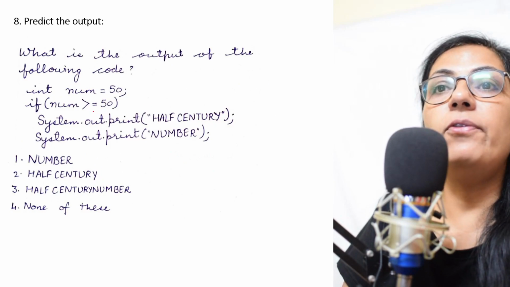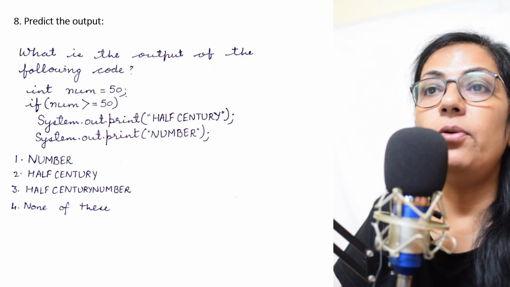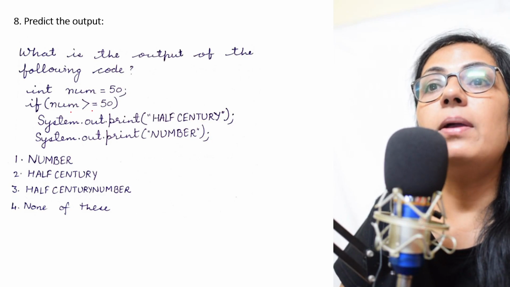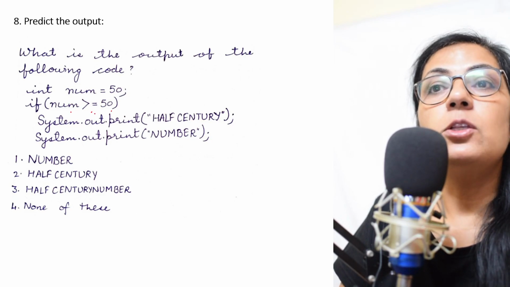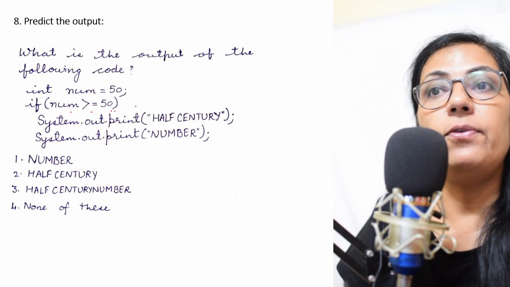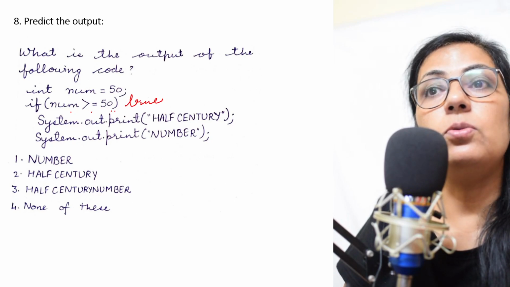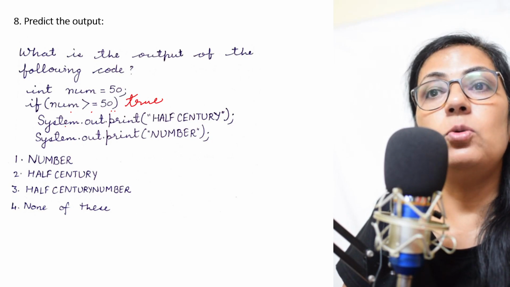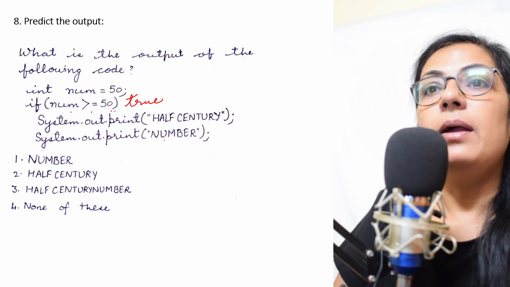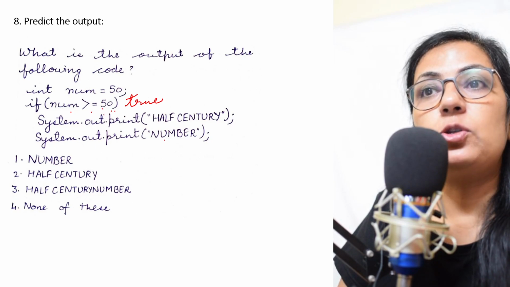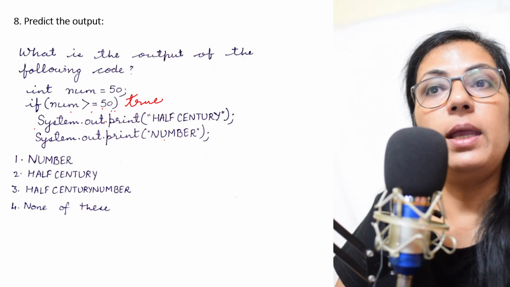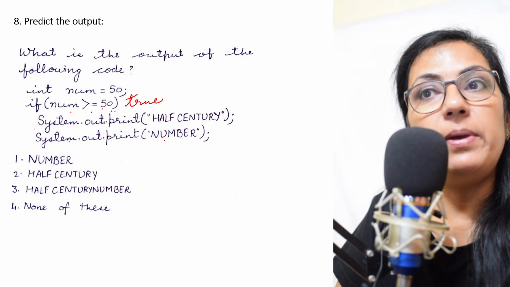What is the output of the following code? int num equals to 50. The value of num is initialized by 50. If num greater than equals to 50, so here the condition will be evaluated. 50 is greater than equals to 50, yes, it comes to be true, right? Then what two statements are here? Half century and number. So here, if this condition is found to be true, this statement will be executed and there is no else over here. So this statement will also be executed.